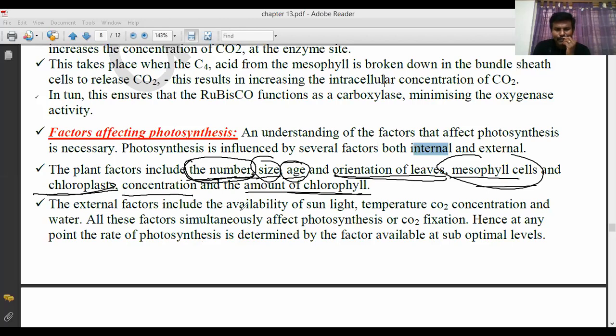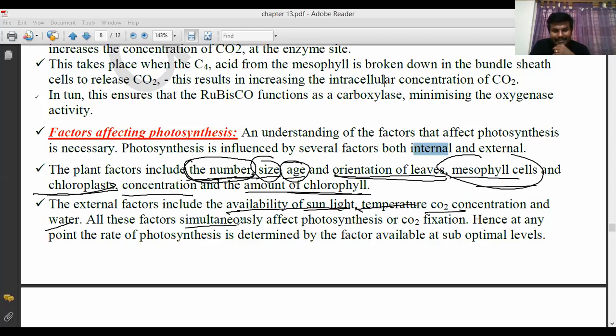The external factors include availability of sunlight, which I said briefly just before. If more sunlight is available, the plant does not perform; if less is available, it does not perform either. Then temperature, carbon dioxide concentration, and water. These should all be available at optimal levels. If more or less, there is danger. Even we, if we eat more food, it is dangerous to our health, and if we eat less food, our body gets tired.